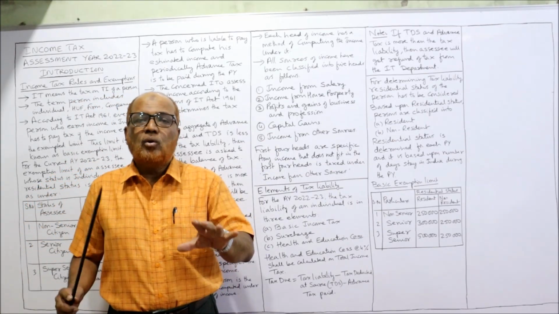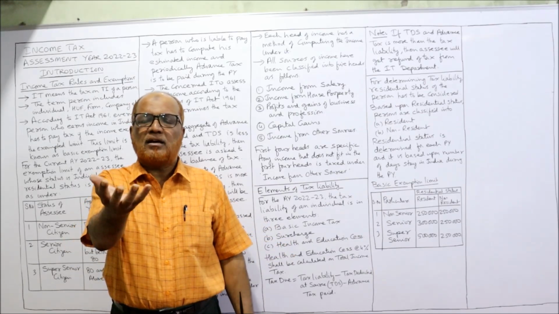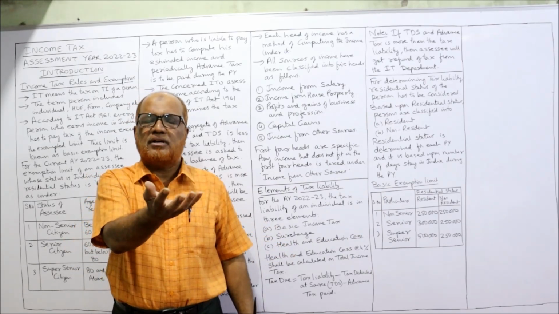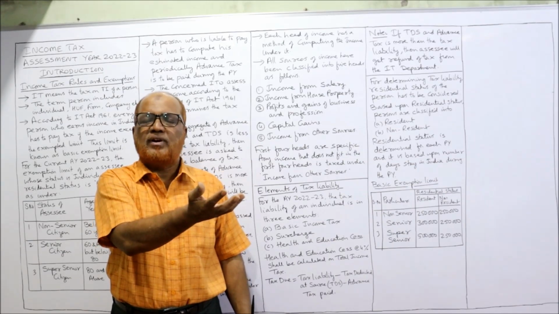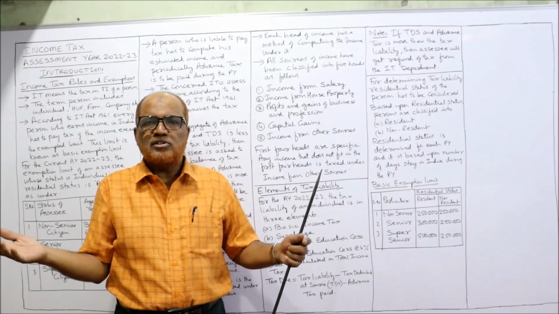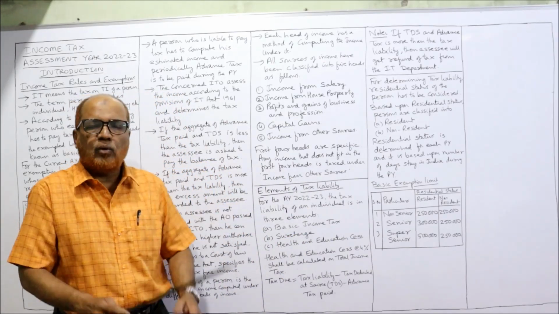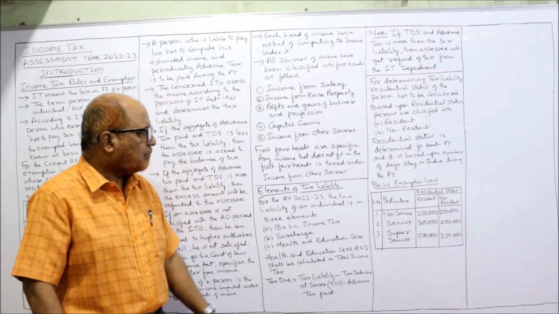The reason is no income should go untaxed. A person should not say, my income does not fit in salary, my income does not fit in house property, my income does not fit in profits and gains, my income does not fit in capital gain, so my income is not taxable. No, that income is put to tax under income from other sources. An open head is kept.